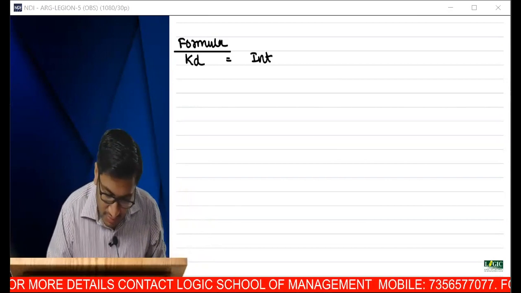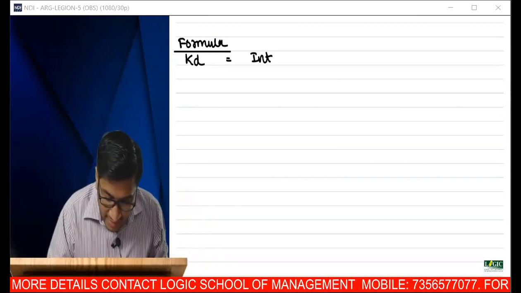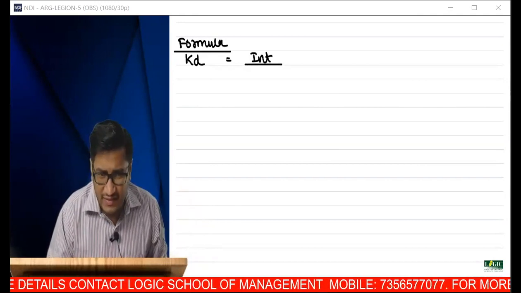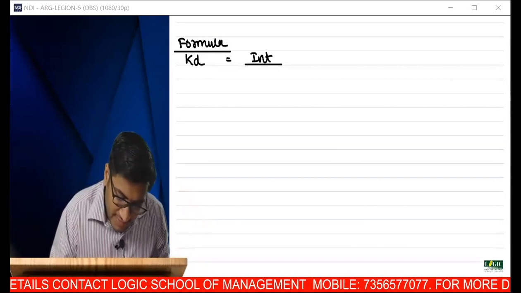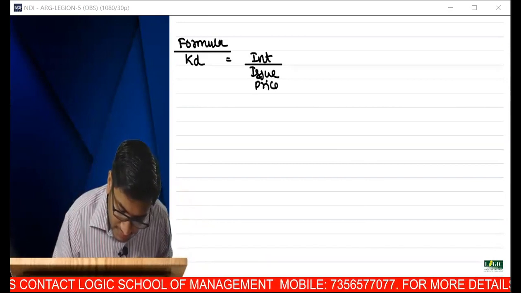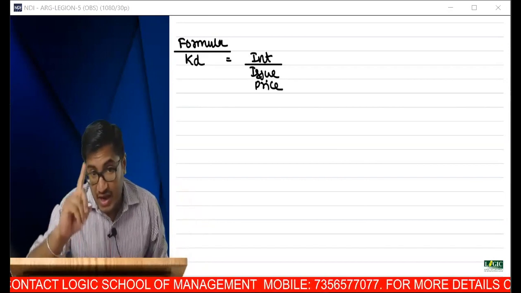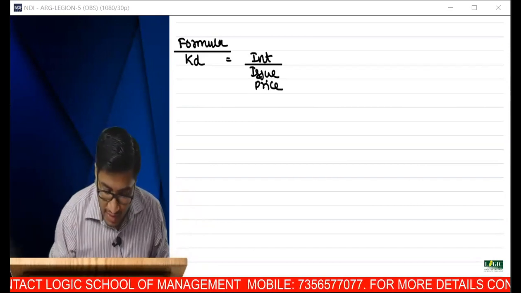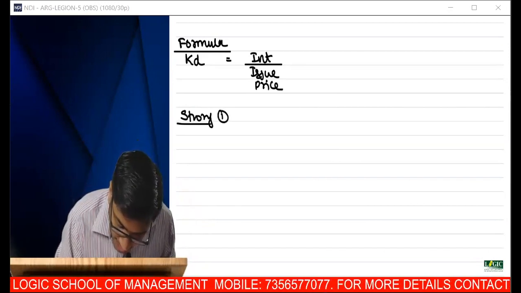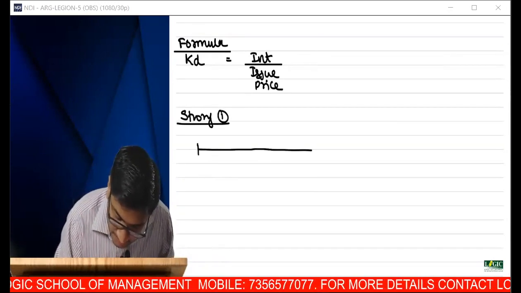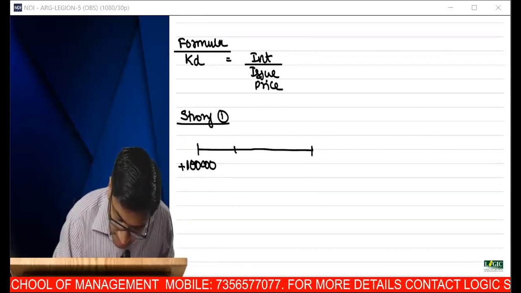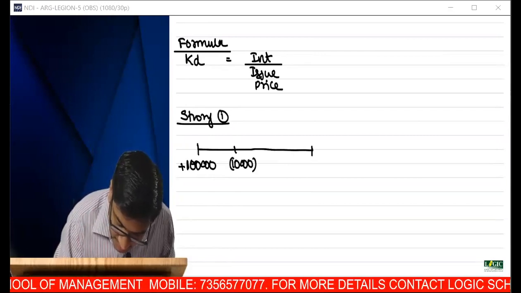Interest divided by, I think D means the issue price. So this was the formula given to me earlier. We'll customize this formula. So in my first story, I issued debentures at 1 lakh, and I have to pay interest 10,000.